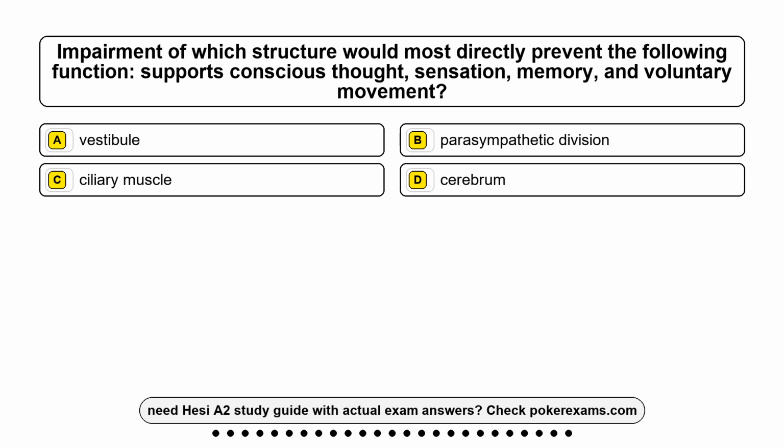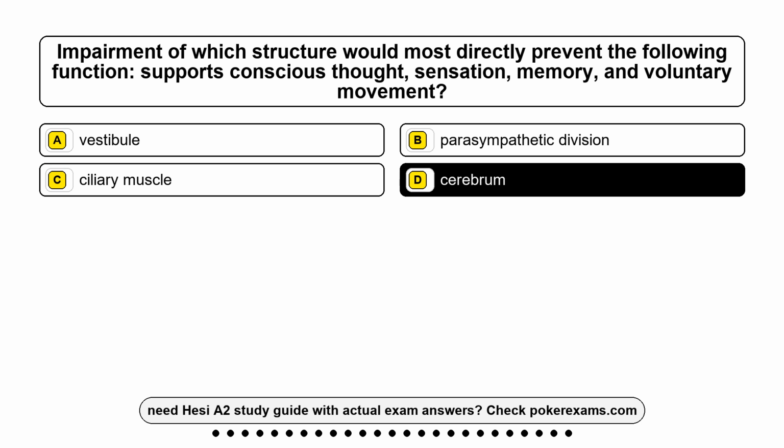Question 7. Impairment of which structure would most directly prevent the following function? Supports conscious thought, sensation, memory, and voluntary movement. Option A, vestibule. Option B, parasympathetic division. Option C, ciliary muscle. Option D, cerebrum. The correct answer is option D, cerebrum.